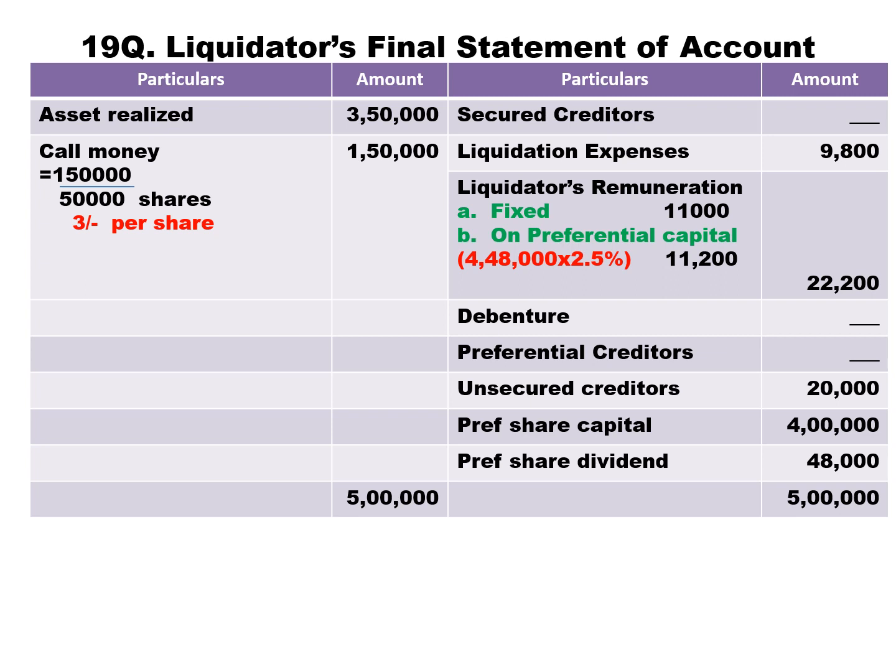Preference dividend is 48,000. So 4,48,000 into 2.5%, you get 11,200. Total you get 22,200. Next, debenture we don't have in the question. Preferential creditor we don't have in the question. Unsecured creditors, that's liabilities 20,000.